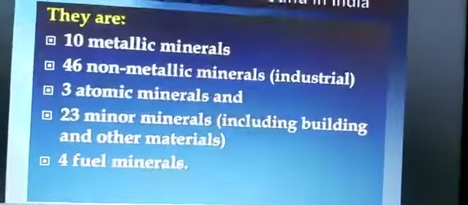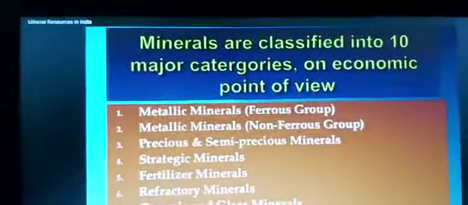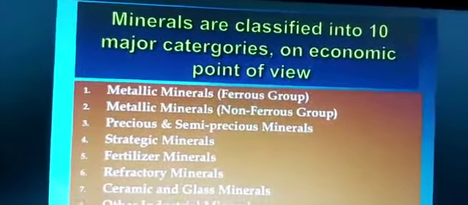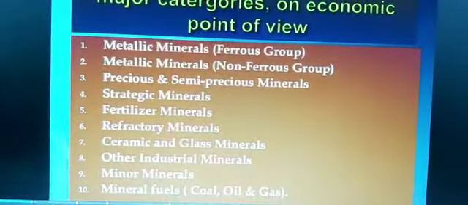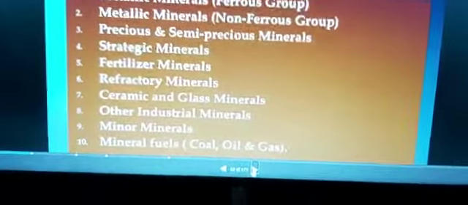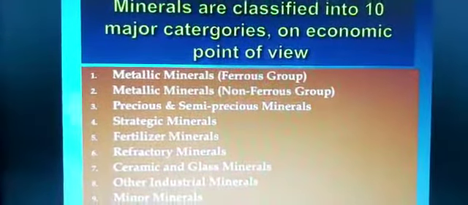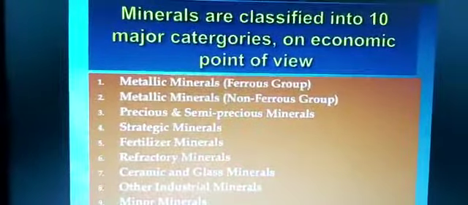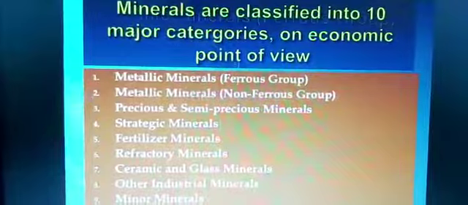Now children, in this topic, after these 86 varieties, metallic minerals are classified into 10 major categories. They are metallic minerals of the ferrous group, then metallic minerals of the non-ferrous group, then others. Some minerals are there but we are not going to do them in this book, we will do them later on. So today we will deal with only the ferrous and non-ferrous groups of metals.